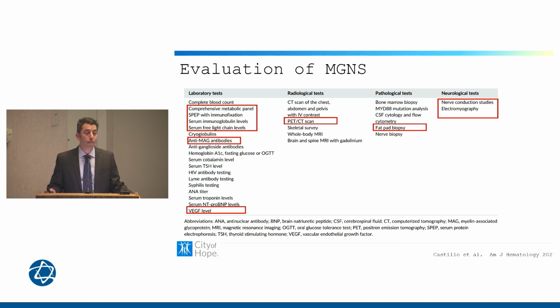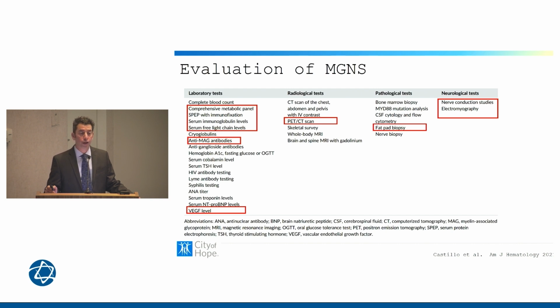If an IgM is present, an anti-MAG antibody level is very critical to check, and we'll talk about that. The VEGF level can be very helpful. A PET scan is a go-to exam that we use to look for localized disease or skeletal involvement or anywhere the disease may be present, and can really impact our management, which we'll talk about, particularly in POEMS. A fat pad biopsy is critically important in making the diagnosis of AL amyloidosis.